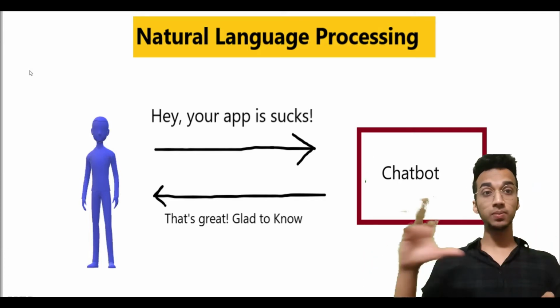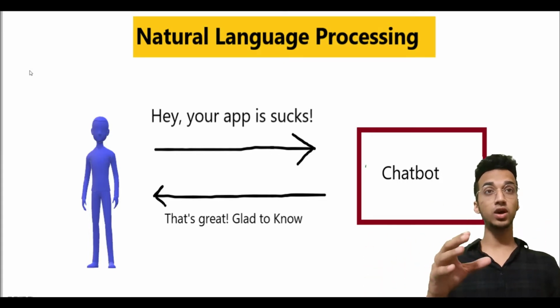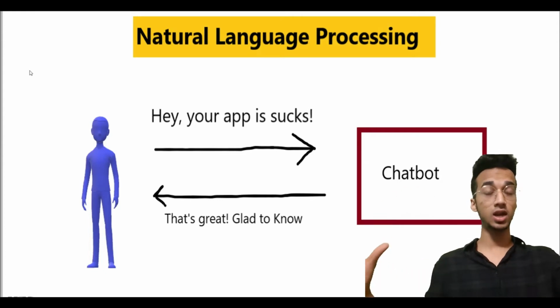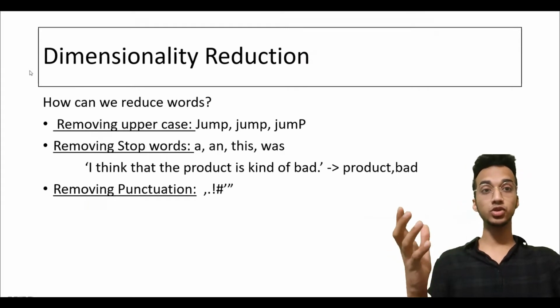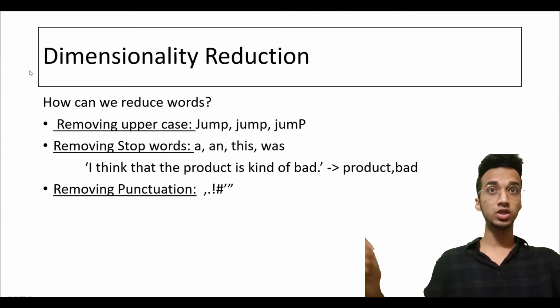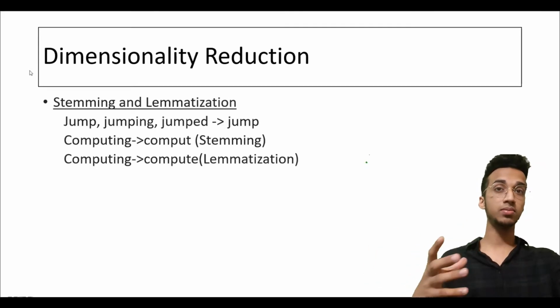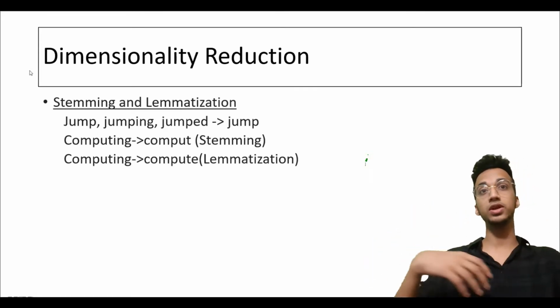So I highly recommend you watch my previous videos. This is a continuation. I'm just going to give you a gist of everything that's covered so far, but watch those videos if you want it in detail. So we were talking about natural language processing, which is nothing but making machines understand natural language like English or Hindi. So what becomes important in this case is removing unnecessary words which do not have any impact on the meaning of a sentence. So we talked about these three methods for removing unnecessary words. We implemented this in Python, and we also talked about stemming and lemmatization, which does the same thing of reducing different words to its base form, like jump, jumping, and jumped would be reduced to jump.